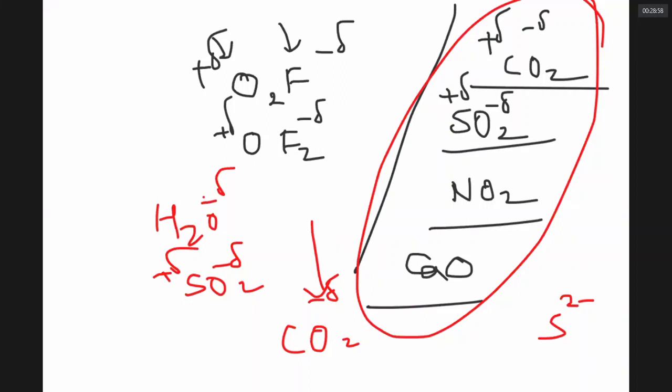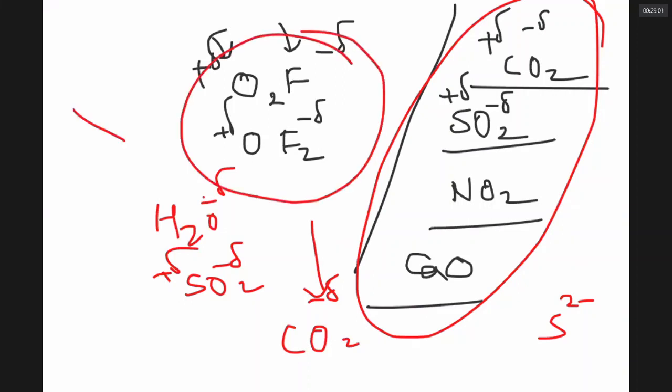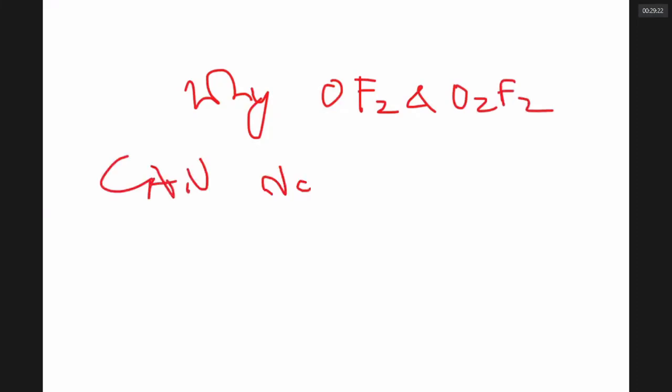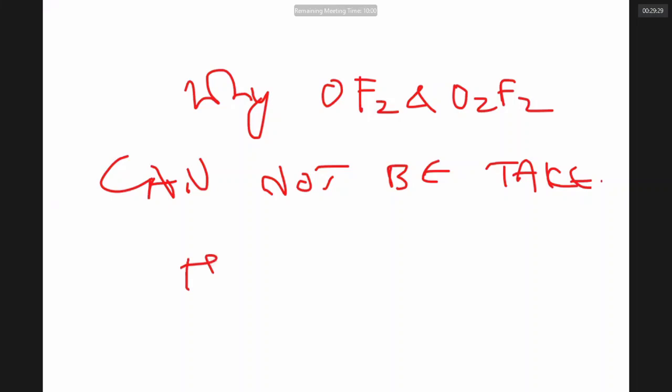But a compound of oxygen and fluorine cannot be called an oxide. Why, sir? Why can't I call O2F2 an oxide? Can you answer this question? Why OF2 and O2F2 cannot be taken as oxides?